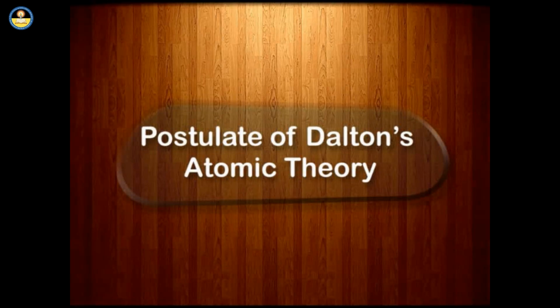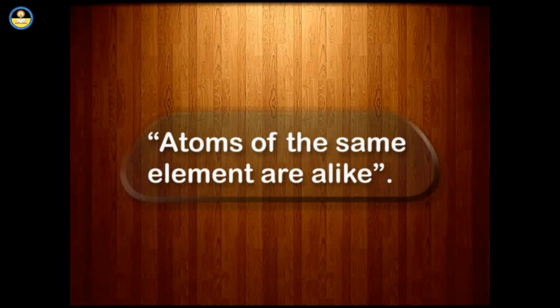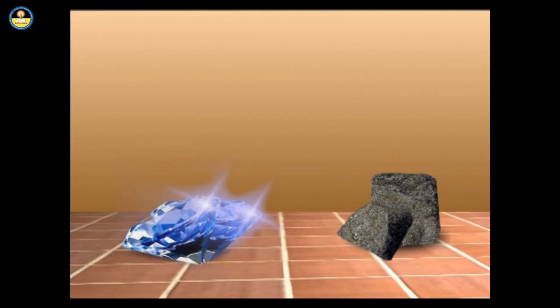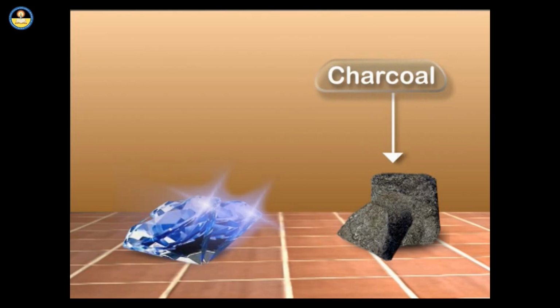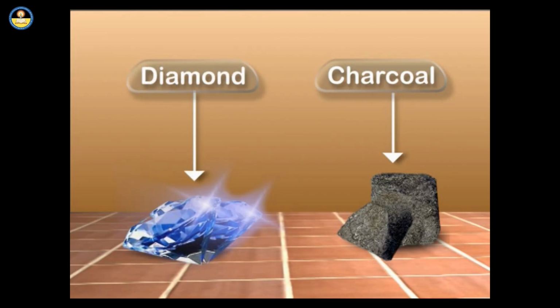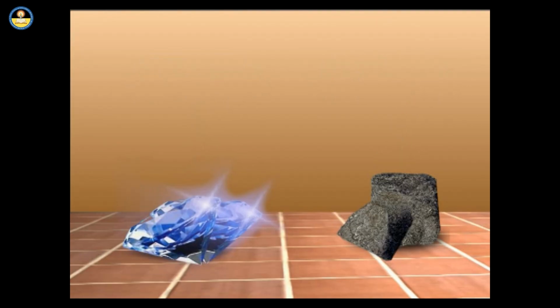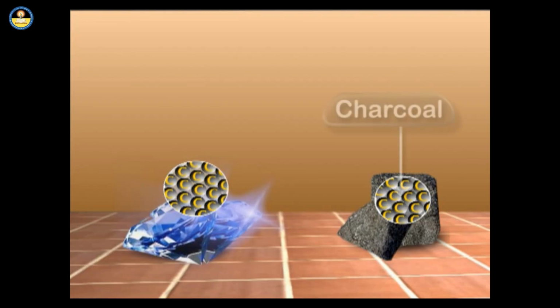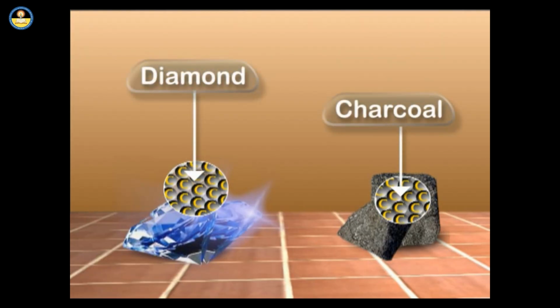Let's discuss a postulate of Dalton's atomic theory. Atoms of the same element are alike. Let's take an example to clear this postulate. Let's have a look at charcoal and diamond here. What is present inside charcoal and diamond? As we know, charcoal and diamond are made up of carbon atoms. Is there any similarity in the carbon atoms present in charcoal and diamond? Are the carbon atoms present in charcoal and diamond alike or not?